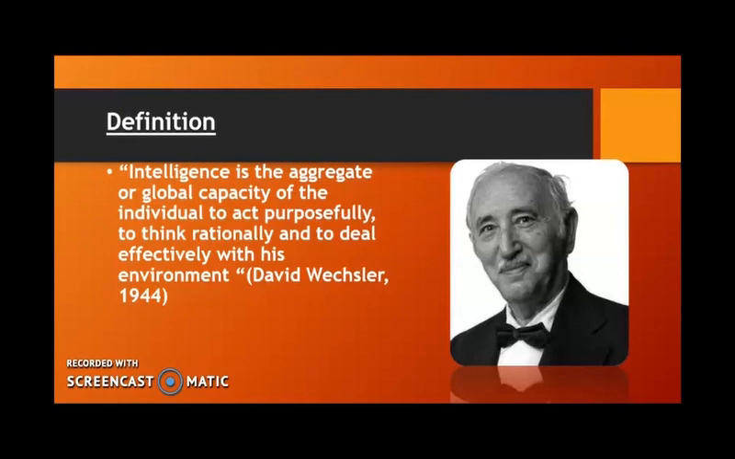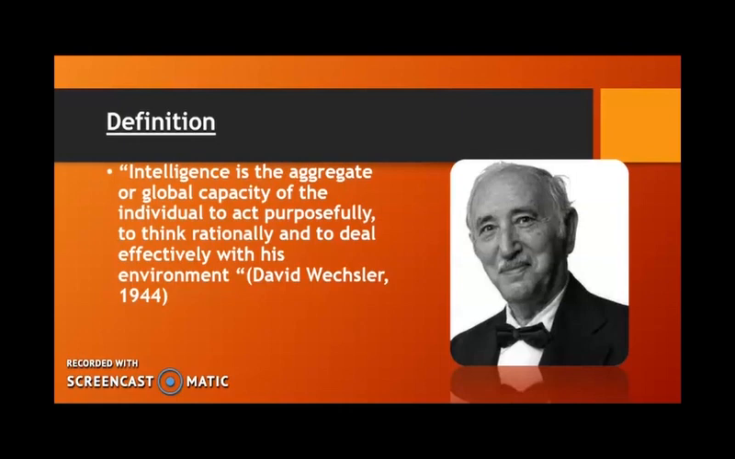Intelligence is the aggregate or global capacity of the individual to act purposefully, to think rationally, and to deal effectively with his environment. Global capacity of an individual means overall ability of an individual. To act purposefully means to do things with an aim, that is, goal directed behavior. To think rationally means to think logically, so that the consequences of your actions do make sense. And to deal effectively with his environment means to adapt to his environment, that is, to adjust.